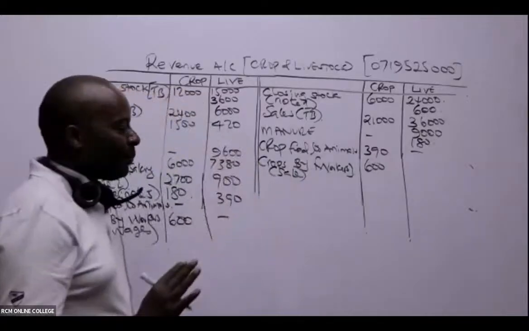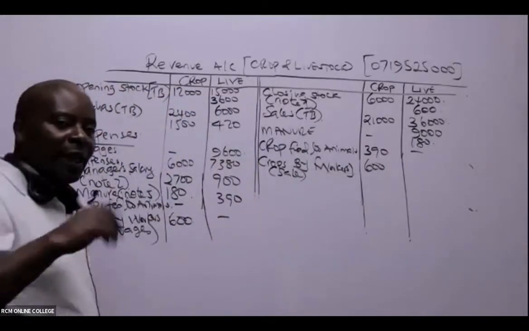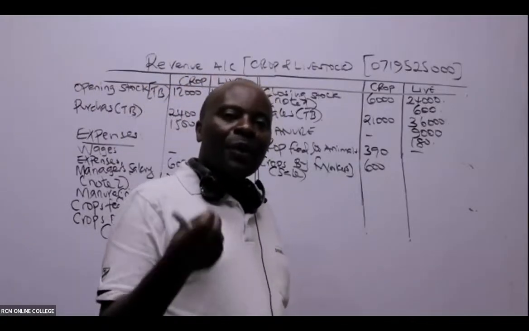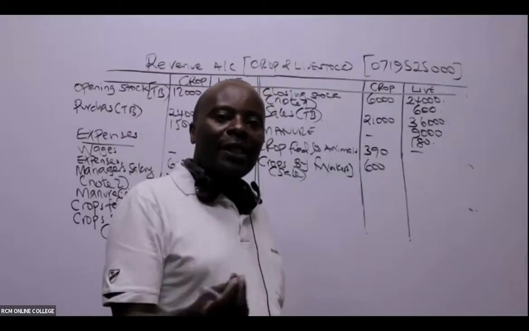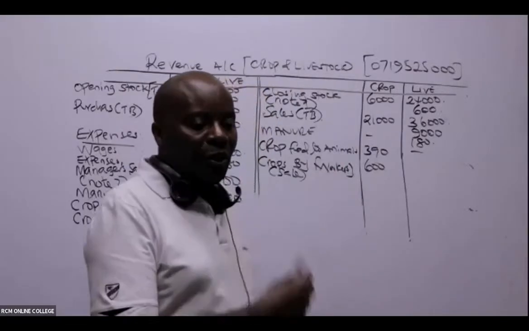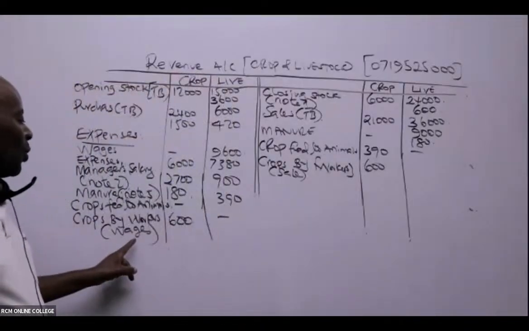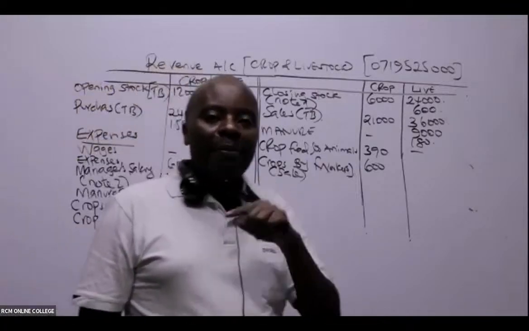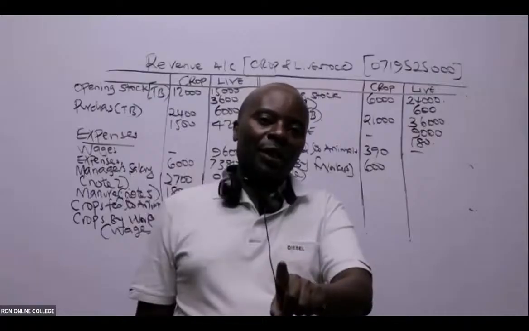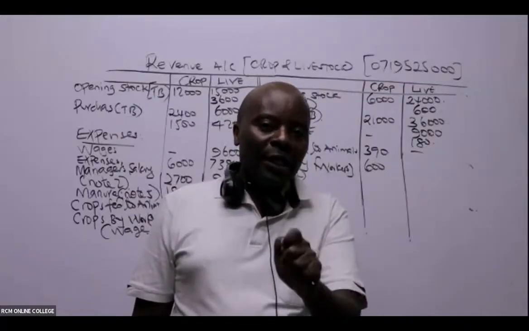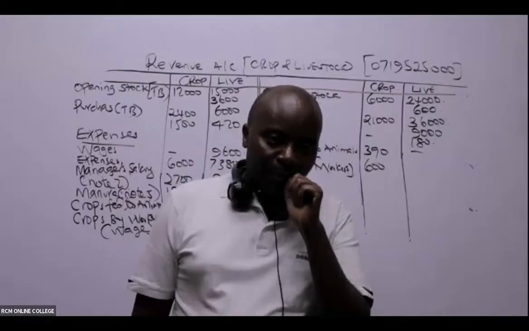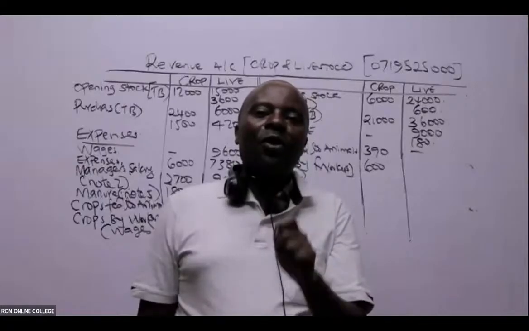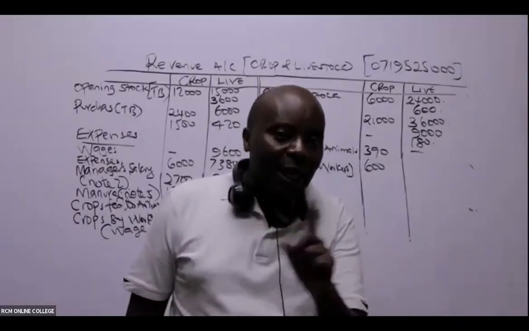We sold to them. And then on the other side, remember, they never took this for free. Ladies and gentlemen, they took this and we charged this to their wages account. So on this side, I'm going to have wages here, debited. Even if they took this for free, I will still debit this account with that 600. Why? Because I would consider it a donation. And remember, all donations, according to our accounting standards, are normally accounted for as expenses.